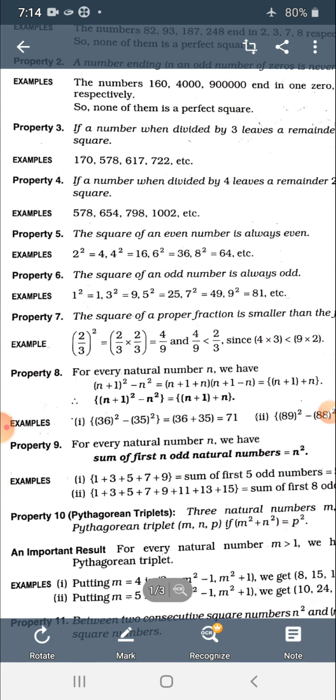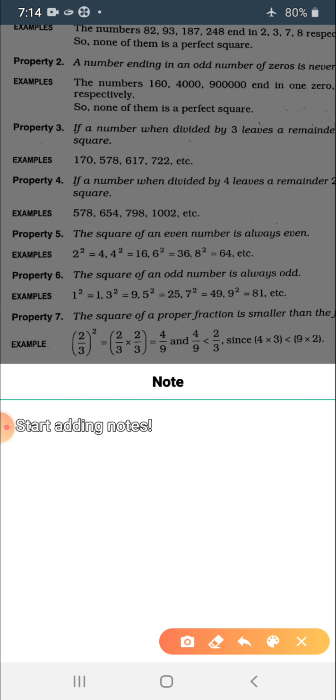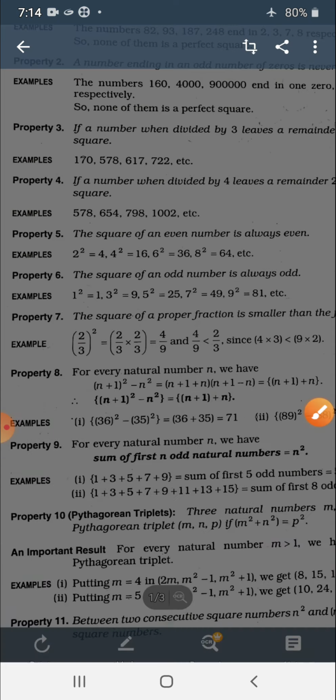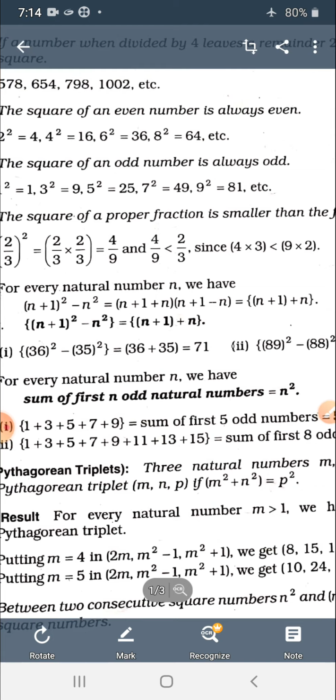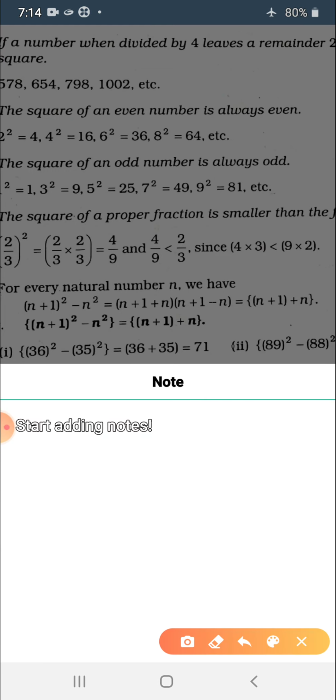Property number 8. For every natural number n, we have n plus 1 whole square minus n square equals n plus 1 plus n. Let's see how it happens. I'm showing you how it happens. This was the property.